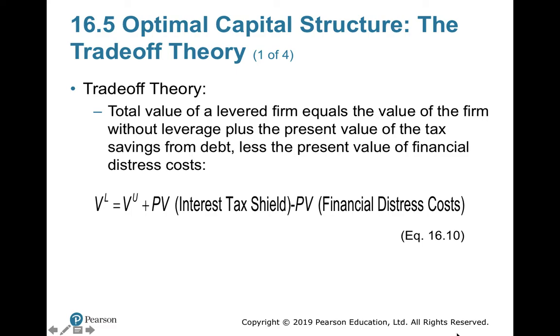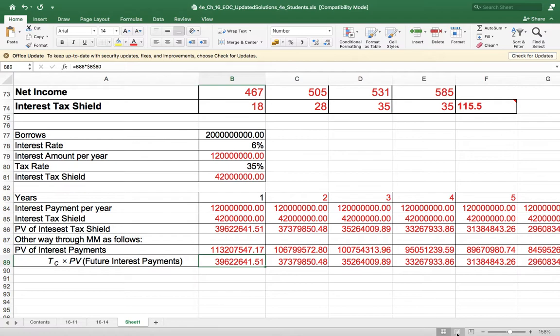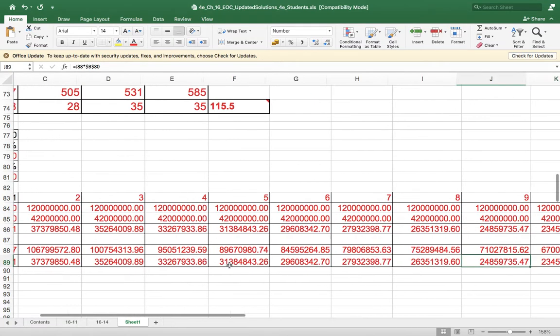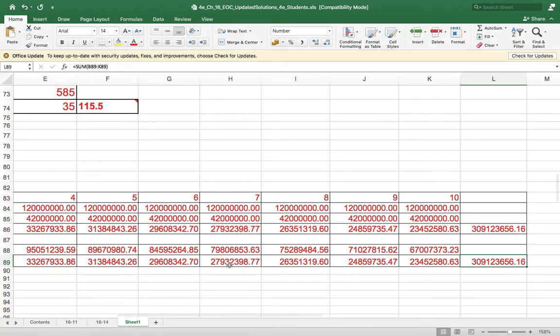So you have to create a trade-off theory. What is the trade-off theory? The value of the levered firm will be maximum, optimum, at the point when it is equal to the value of the unlevered firm plus the present value of ITS. We have seen in the spreadsheet the present value of ITS, and if it is a 10-year bond, the total present value of ITS we have calculated.